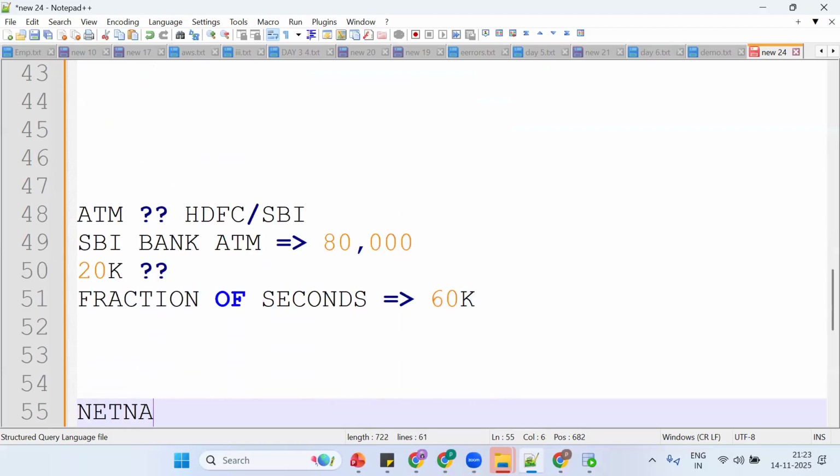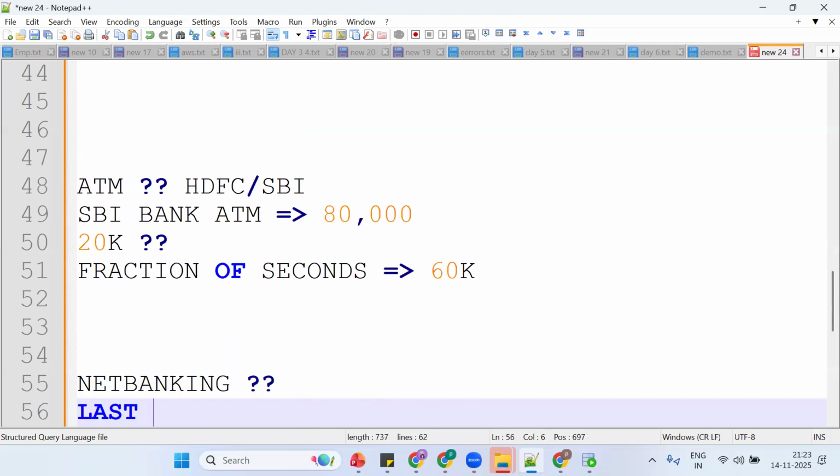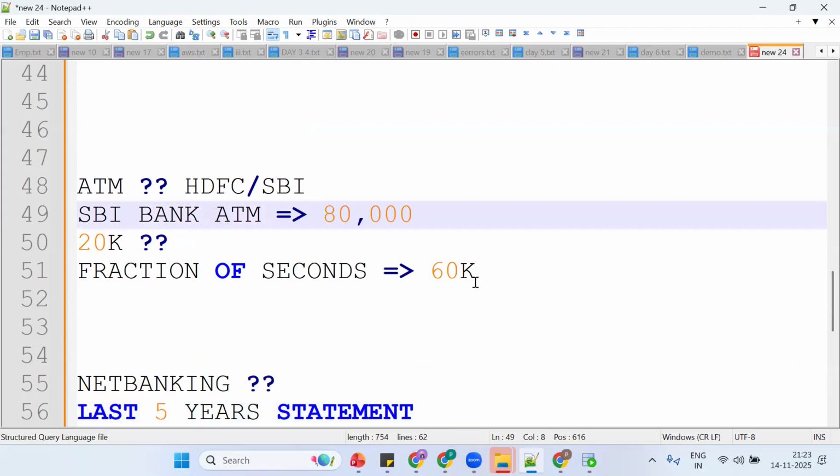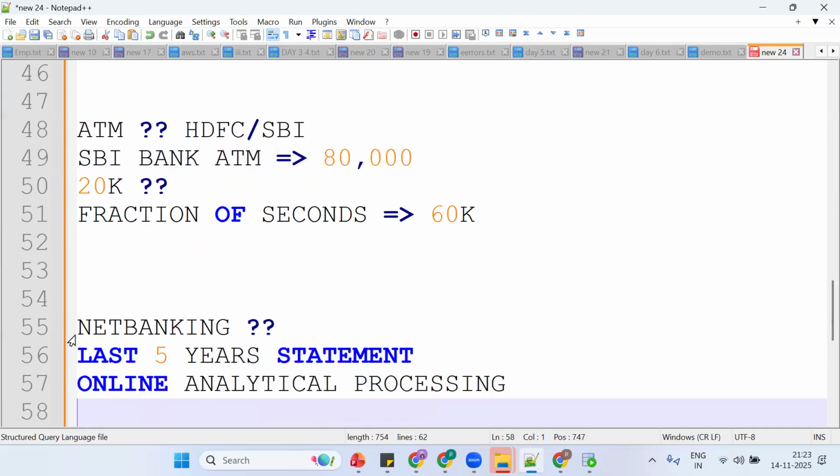One more thing. I open the net banking system. Now I want to see the last 5 years' statement. Tell me, will the response time be fast or slower? Any guess? When you compare this ATM transaction with this statement, the statement will be really slow.